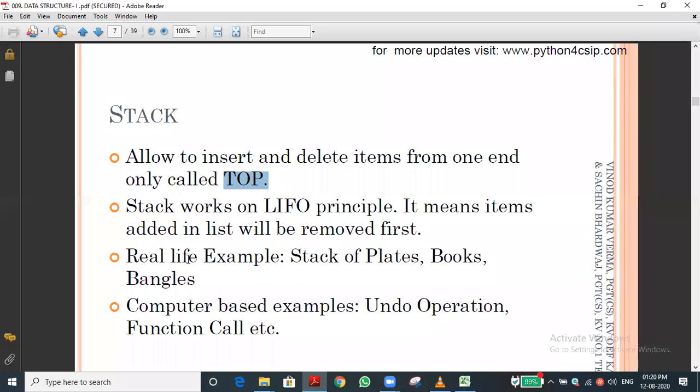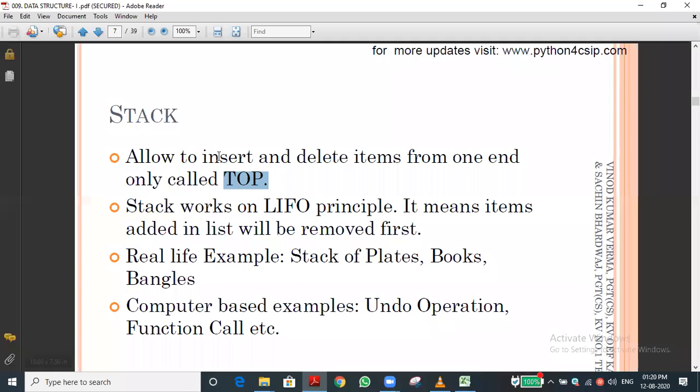Have you understood? For example, think of a box. Suppose we are inserting watermelons into the box. If we want to remove the first watermelon, we cannot do it. First we need to remove the third one, then the second one, and only then can we access the first watermelon. So it is a one-end operation.